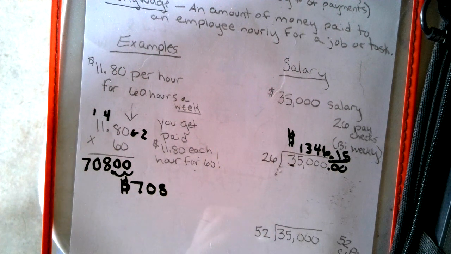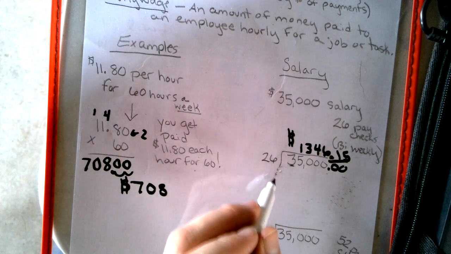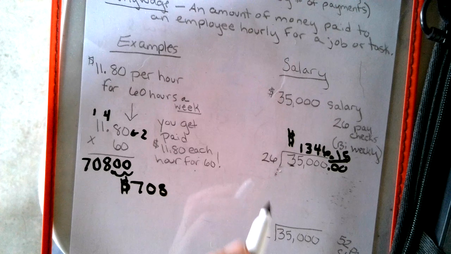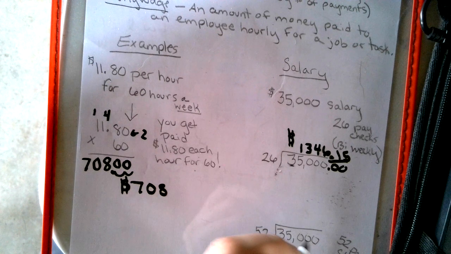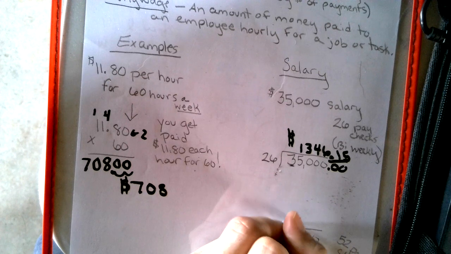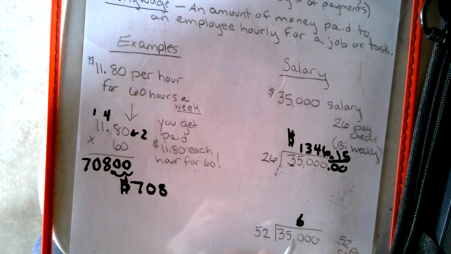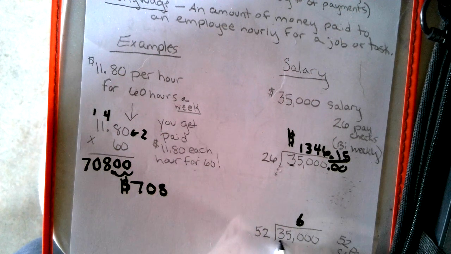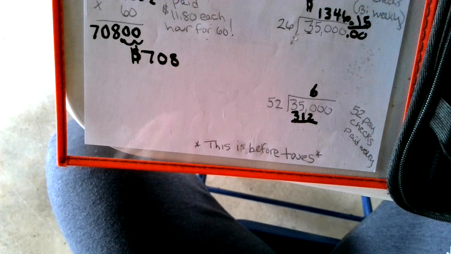And then if we have this, okay, we have the same amount of money, but instead of being paid biweekly, these people are going to get paid weekly. So this is going to change quite a bit. 52 does not go into 35, but it goes into this other one 6 times. Okay. And then 52 times 6 is 312. And I got to move my dot here so I can't lose it.